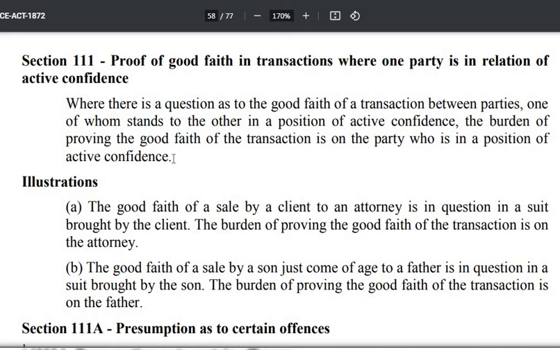Okay, now see the illustration. The good faith of a sale by a client to an attorney is in question in a suit brought by the client. The burden of proving the good faith of the transaction is on the attorney because he is in the dominating position.